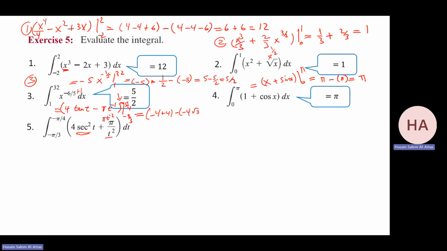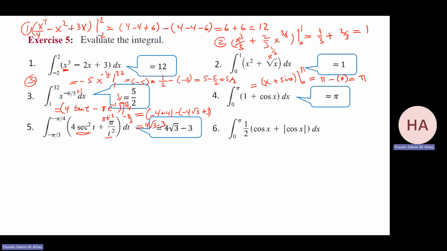Minus, now the reciprocal of this, which means plus 3, and minus pi times 3 over minus pi, so it's plus 3. That gives me 4 square root of 3 minus 3, which is this one. Good.